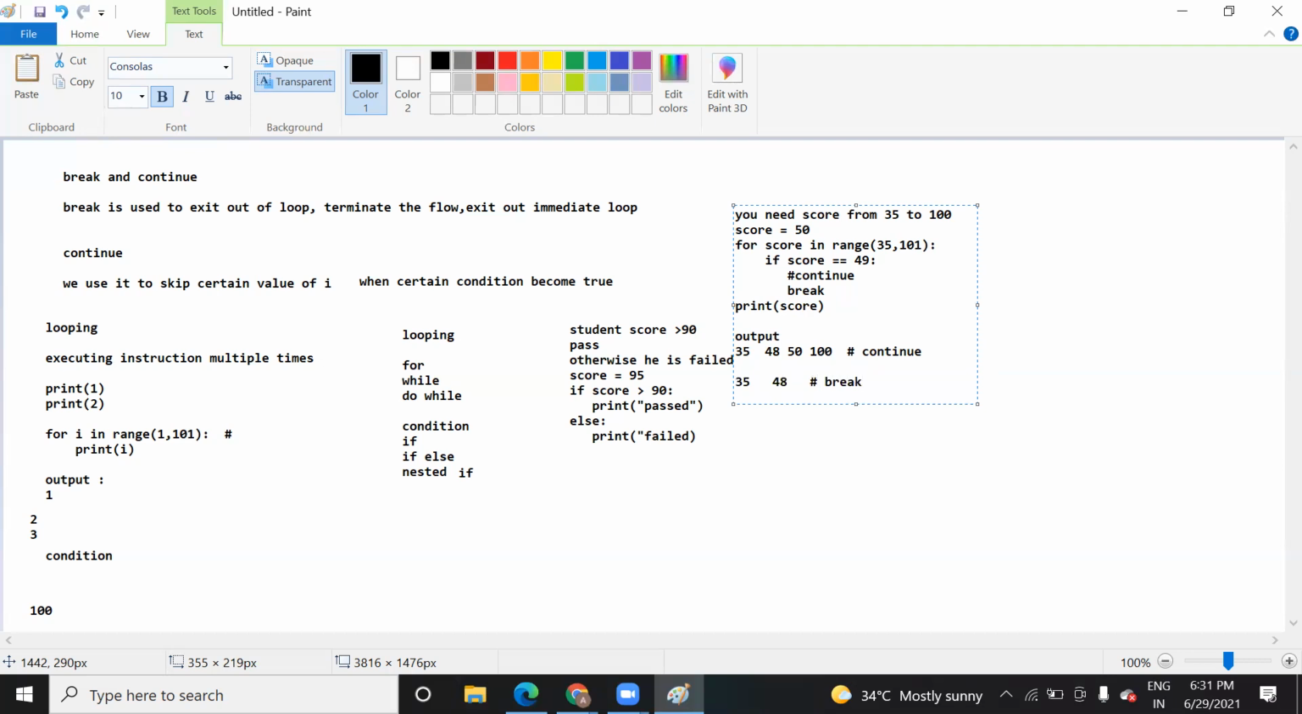Now, do you understand what break means? Break is used to exit out of the loop immediately when certain conditions become true, or it terminates the flow. Here it would go from 35 to 101, but as this condition is satisfied, when your score value becomes 49, it will immediately break the loop. Once it breaks the loop, it will not continue from there. Continue is used to carry on after this condition.